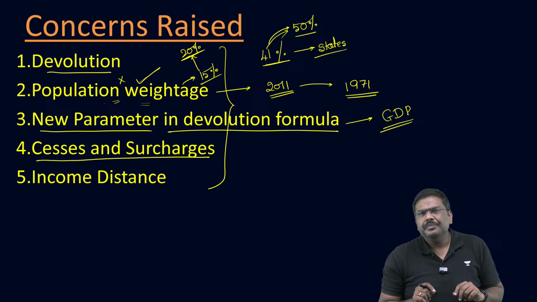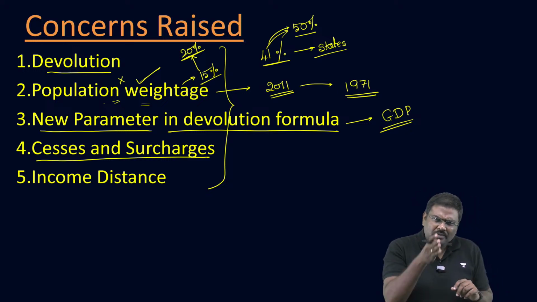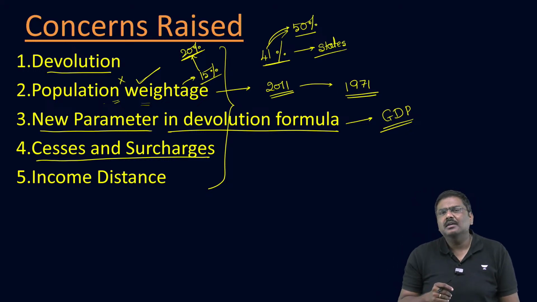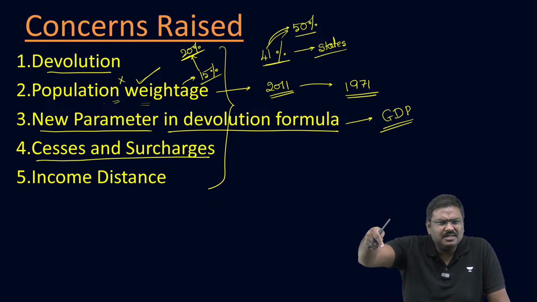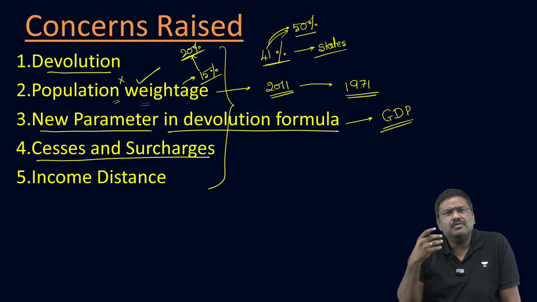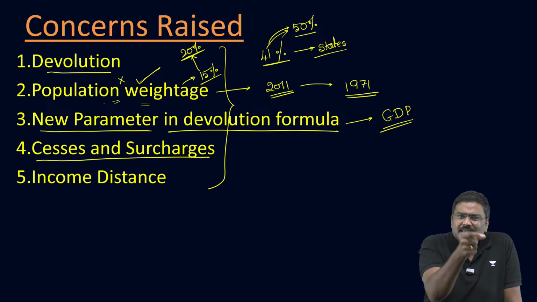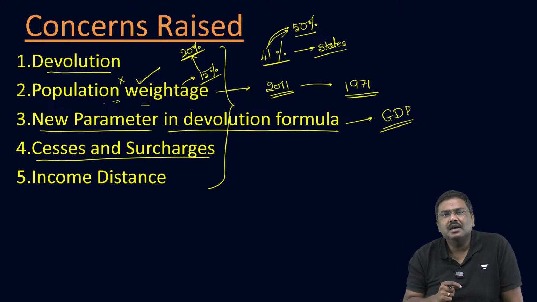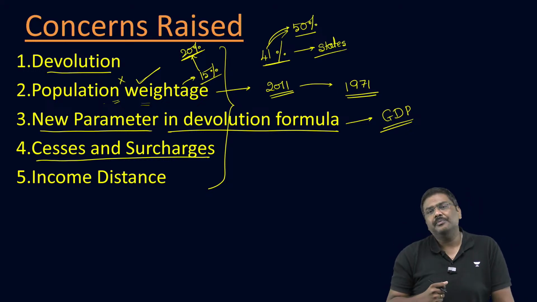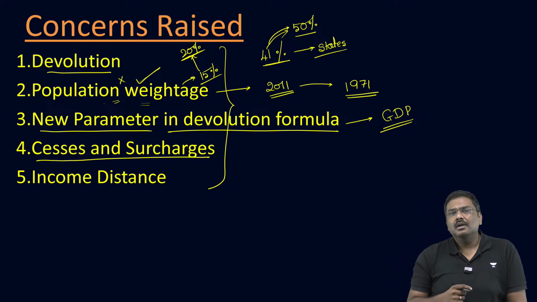Over a period of time, one of the criticisms of the states has been that the center imposes a very high amount of cesses and surcharges. It is able to generate a lot of revenue. But because these are not part of the central divisible pool distributed to the states, states are losing a lot of revenue. So what is the solution?